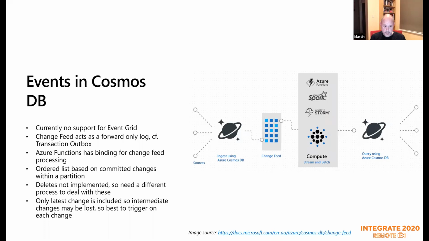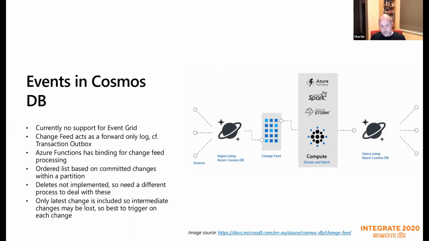It says there it's an ordered list of committed changes. Deletes are currently not implemented. They have announced they are looking at that, so that's good. So that means that obviously you have to find a different way of doing deletes. A fairly obvious way of doing that is to have a delete flag on your record, and then when you update that delete flag, it will be pushed as an update into the change feed, and you can do what you need to do to process it.